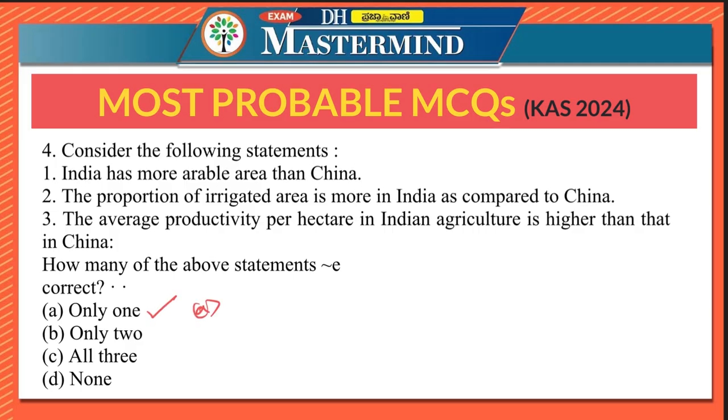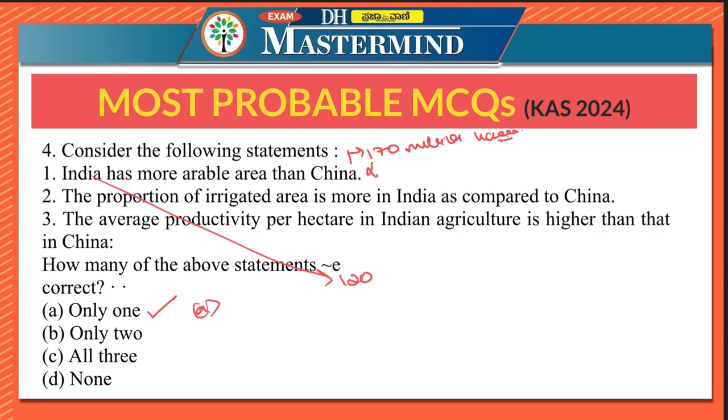India has more arable area than China is false. China has 170 million hectares devoted specifically to cropland, while India has 120 million hectares of arable land. So you have to note it down that the arable land of China is much greater than that of India.